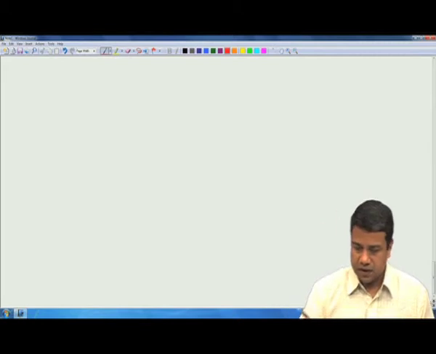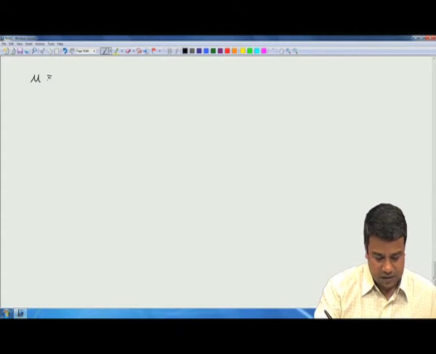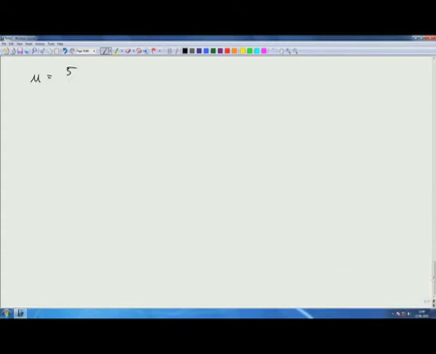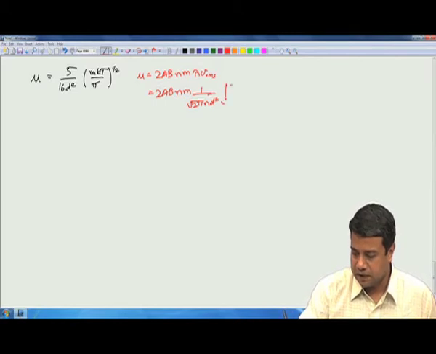You can get more exact expressions for the dynamic viscosity using kinetic theory of gases. You get an expression of the form 5 by 16, d square, m k T by pi, to the half. Note that I had earlier said that the dynamic viscosity scales as 2ab n m lambda VRMS. Lambda is 1 by root 2 pi n d square and VRMS is root of 3 kT by m.